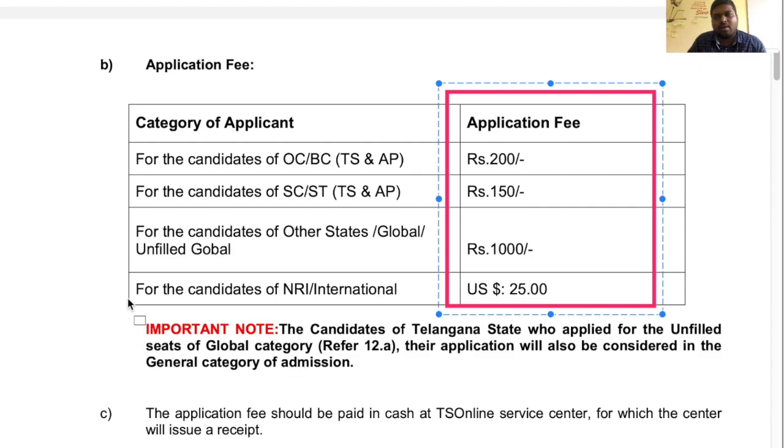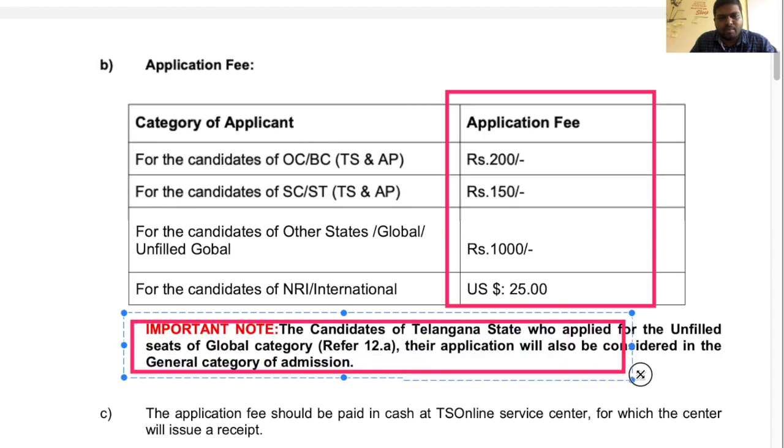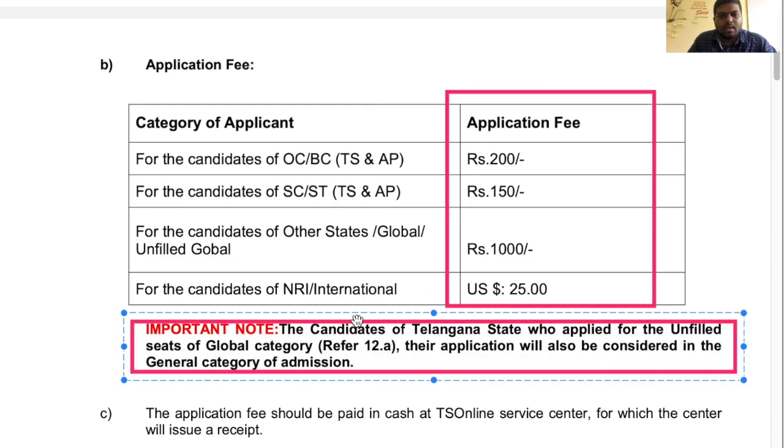Here we can compare with the 2019 notification. If you compare with the 2019 notification, this is one of the changes we can observe in this 2020 notification. So this is very important. You can just go through this one. And next one.